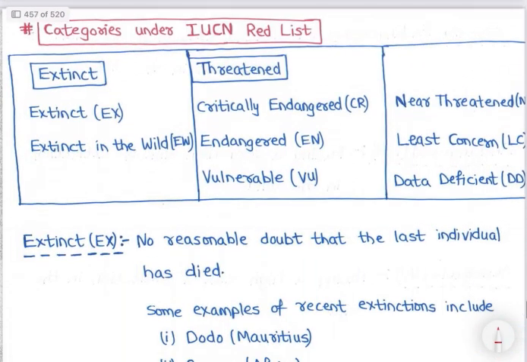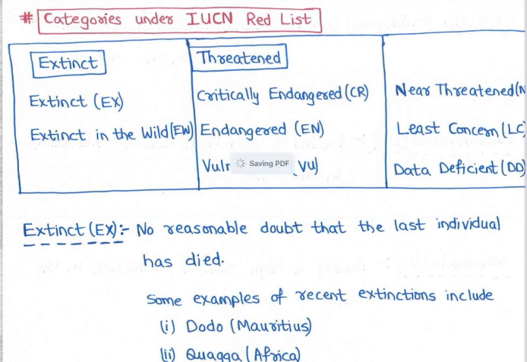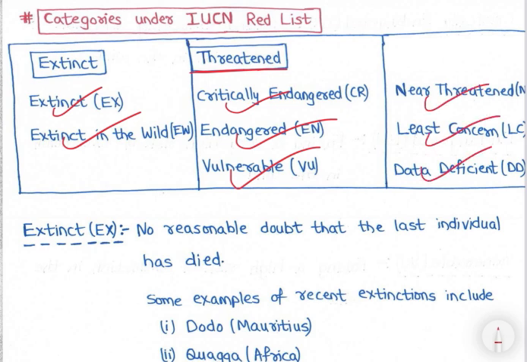So now let's see categories under the IUCN Red List, right? Under the IUCN Red List they have 8 categories. So extinct, extinct in the wild, right? Then in the threatened category, critically endangered, endangered and vulnerable. Then near threatened, least concern and data deficient, right? So ये category से IUCN कोई भी animal है, say tiger है, it will be kept under these. So tiger is endangered, right? जैसे one horn rhino is vulnerable category में रखा जाएगा. So कोई भी animal है, they will be kept under these categories, right?